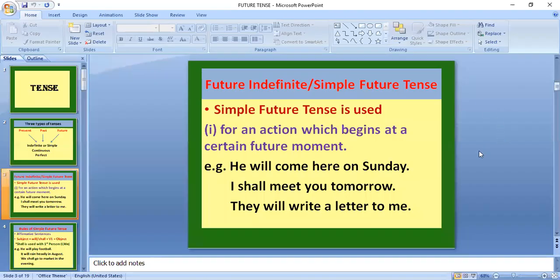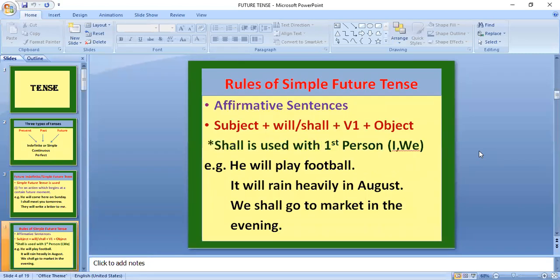When an action begins at certain future moment. For example, he will come here on Sunday. I shall meet you tomorrow. Yes. Next.